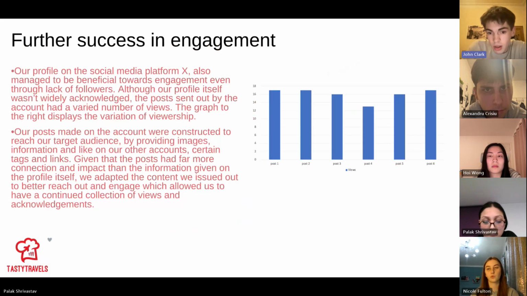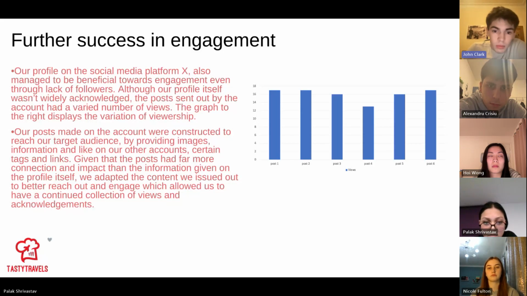So the graph on the right here shows posts from 1 to 6 that we did on X. And to the left, you can see the spike in viewership go down and back up, even though on the Twitter account, we didn't really get that many followers or likes or comments, but we still managed to get views from the way that we were tagging the posts and which type of audiences we were trying to reach.